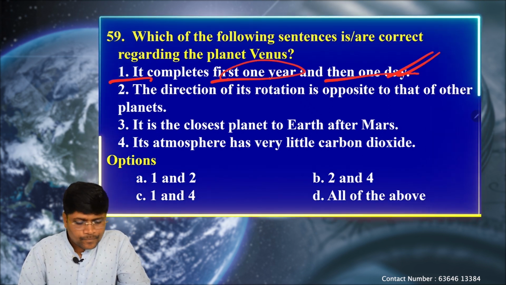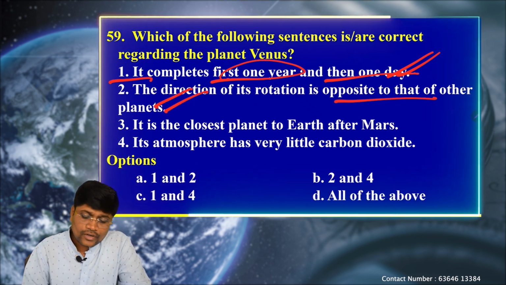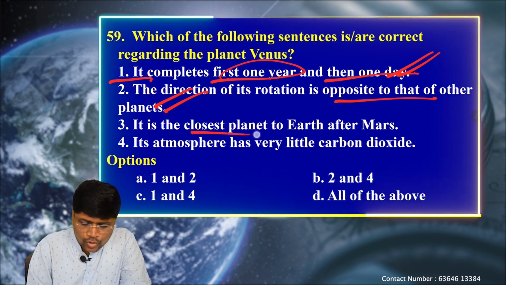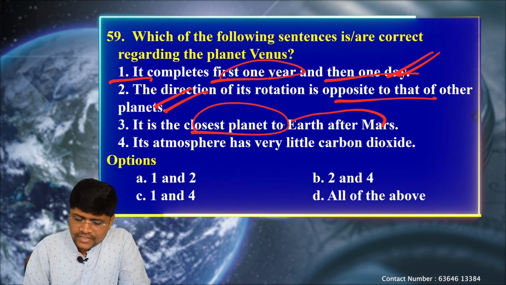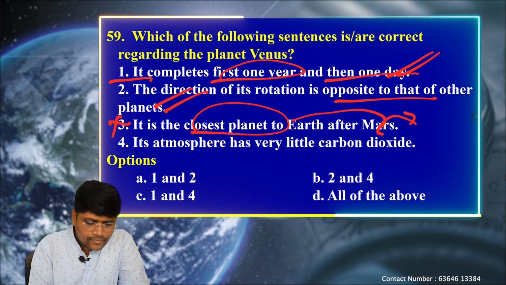Okay. Next, the statements here: it completes first 1 year and then completes 1 day. This statement is correct. The direction of its rotation is opposite to that of the other planets. Correct. It rotates from east to west, unlike other planets, west to east. Next, it is the closest planet to Earth after Mars. No, it is the very closest planet. Then comes Mars. So this statement becomes wrong.